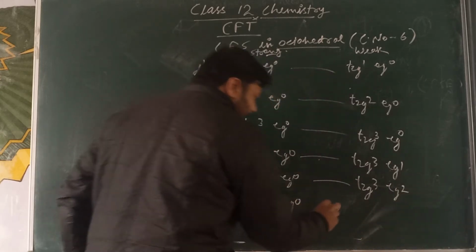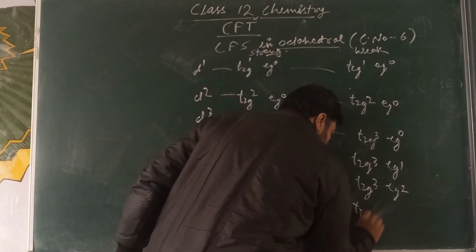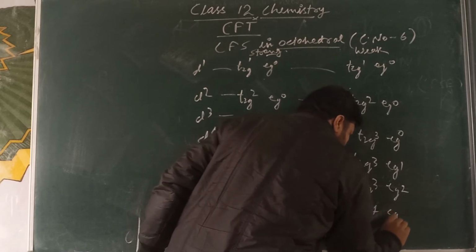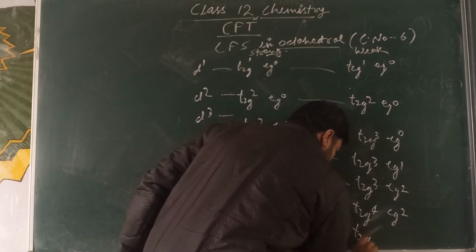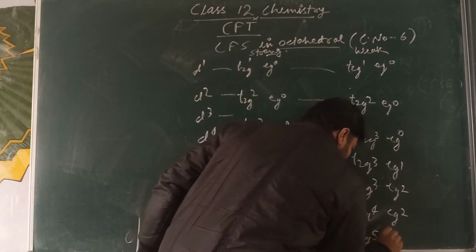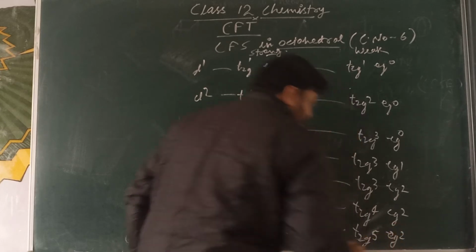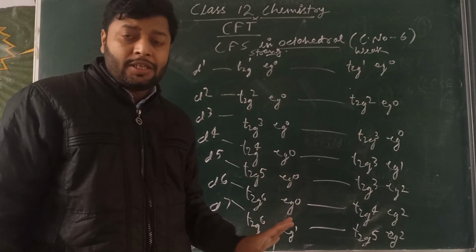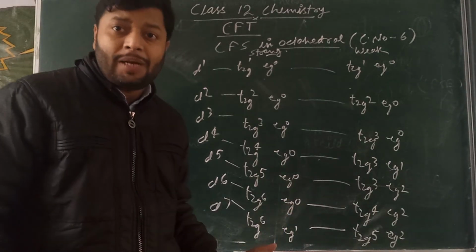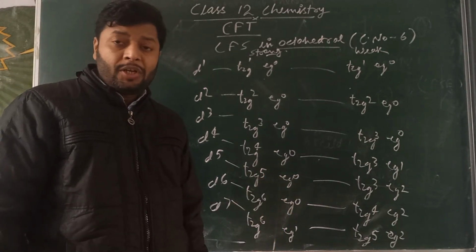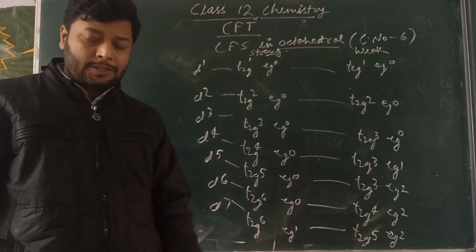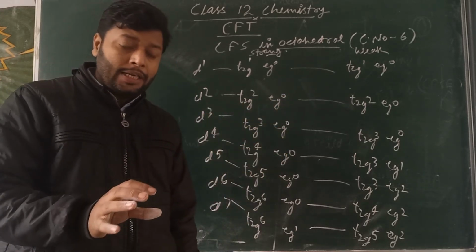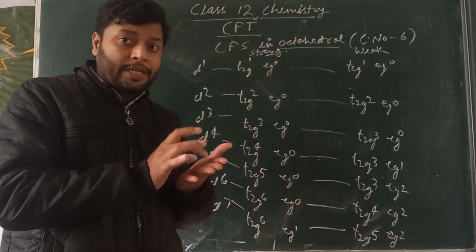Now for d6 there will be a change. So look at the electronic configuration, how we can write it for the weak field ligand and for the strong field ligand. Because questions may be given on complexes, and you find out that in the complex there is a strong ligand.